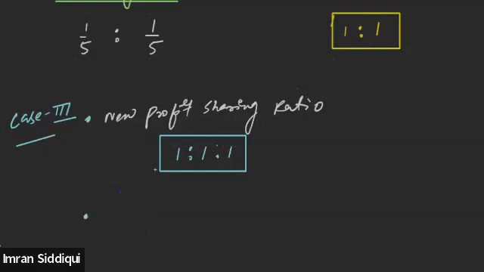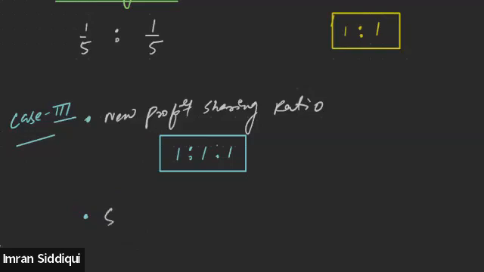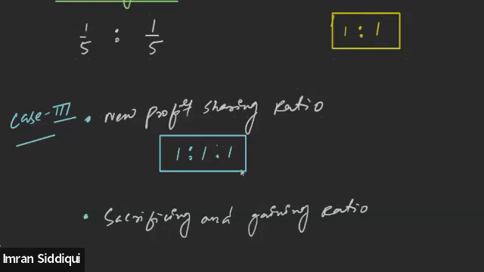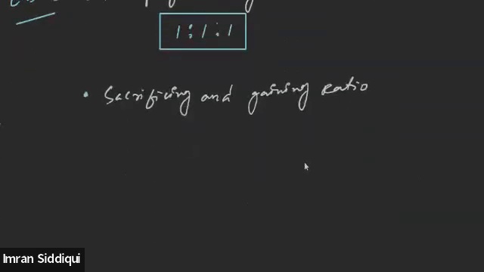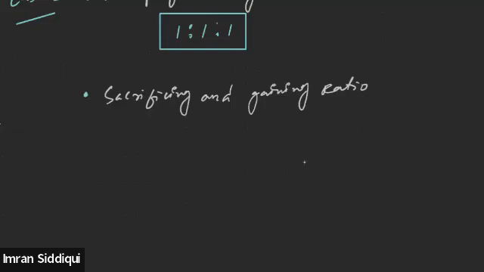In this question, we will be calculating the sacrificing and the gaining ratio of the partner as well. So for sacrificing and gaining shares, gaining ratio, how much proportion of the shares they are gaining or sacrificing.